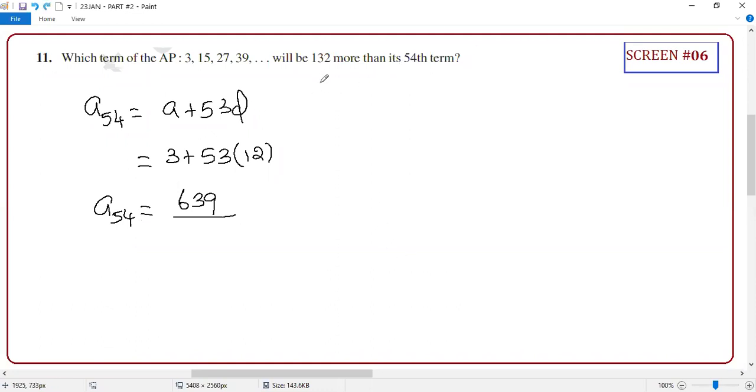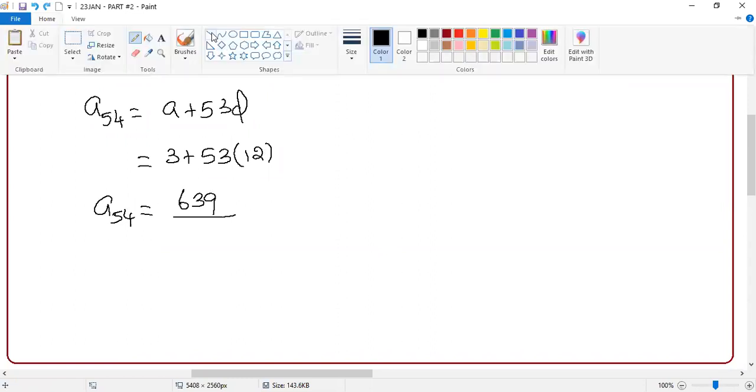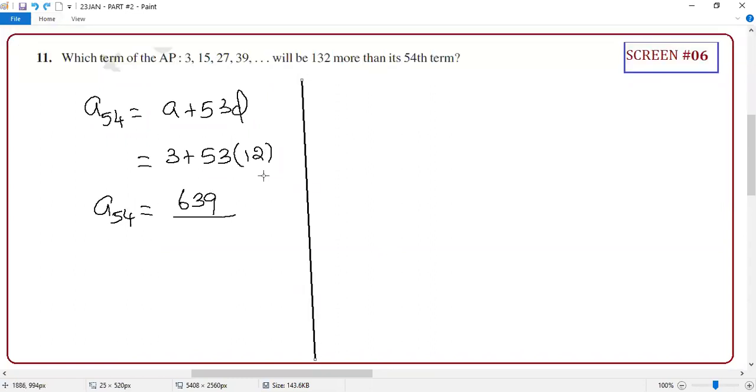So A54 you got. Now, what is the question they are asking? Which term is 132 more than this? So guys, you need to find a position. So you need the nth term. I don't know which term, but you have to find it. So the nth term is A54 plus the extra, which is 132.